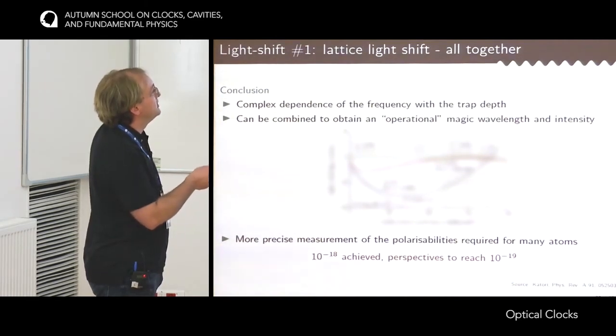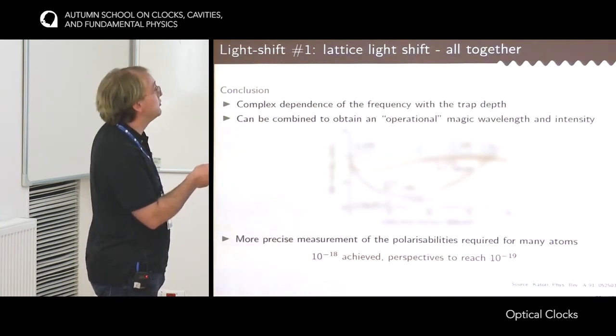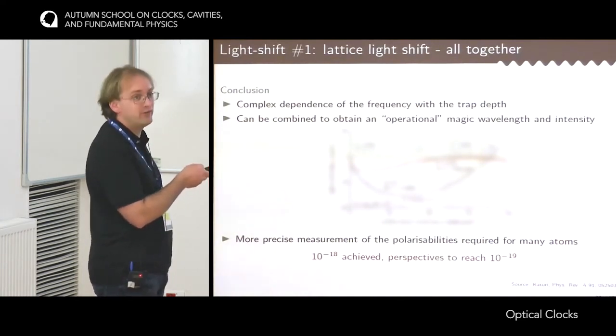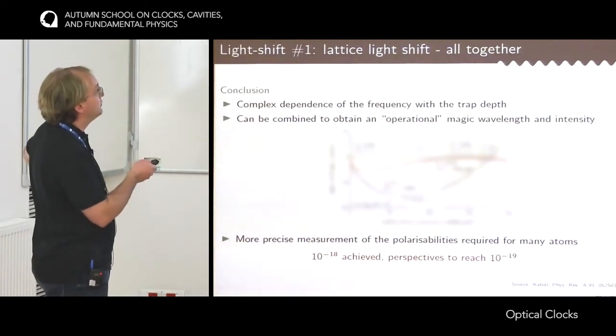And so you have all these different regimes: one that goes like the square root, one that goes like the intensity, one that goes like the square of the intensity, so the hyperpolarizability, but also one that goes like the power 3/2, which is due to a temperature effect. And then if you combine all of them together, you have this funny shape.